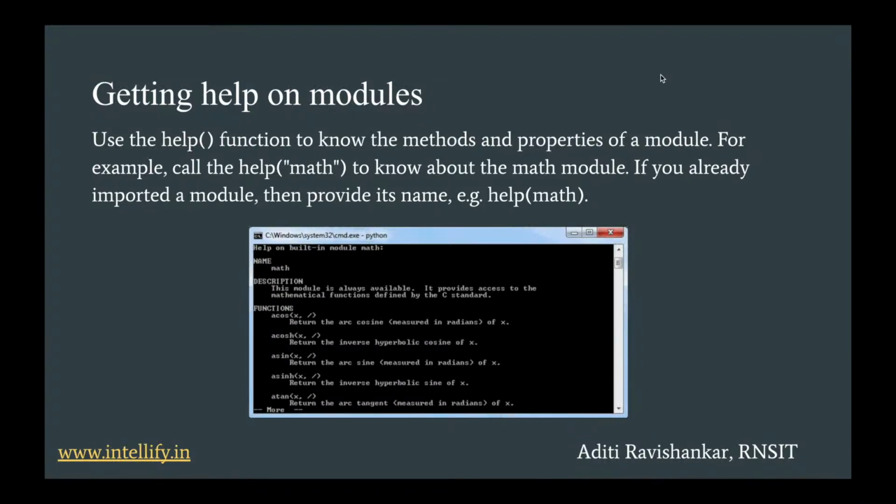Another way to see what a module constitutes is by using the help function. So this is the last topic, getting help on modules. The Python help function is used to display the documentation of modules, functions, classes, keywords, etc. Help function output can also be defined for user-defined functions and classes. The help function is used for interactive use.